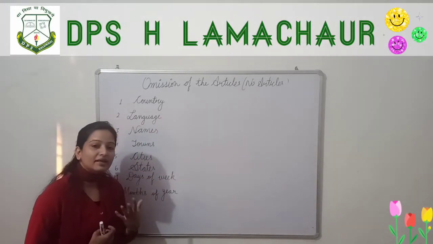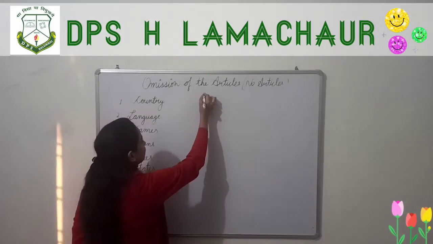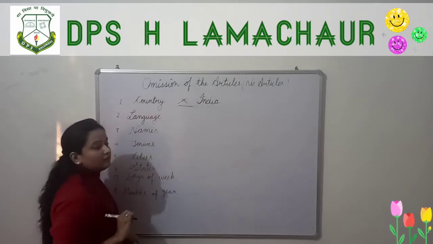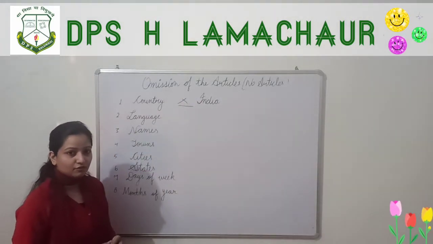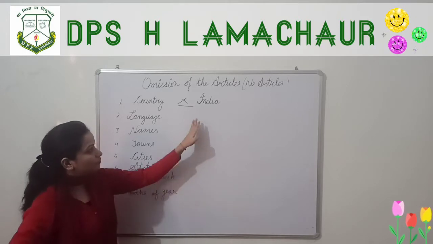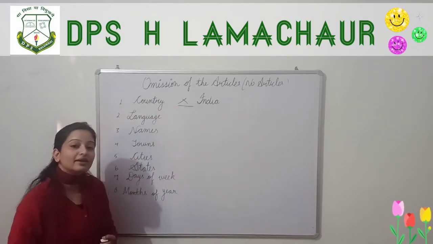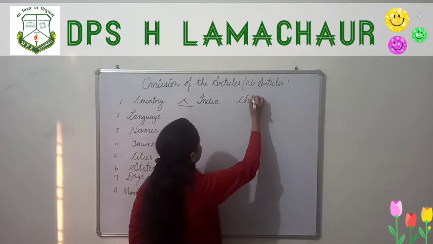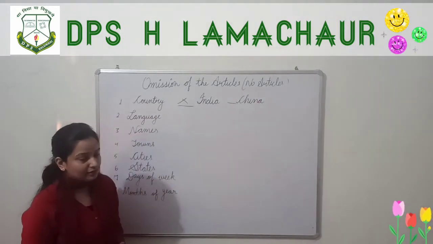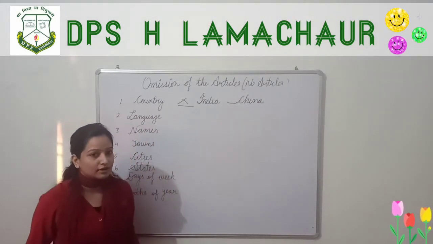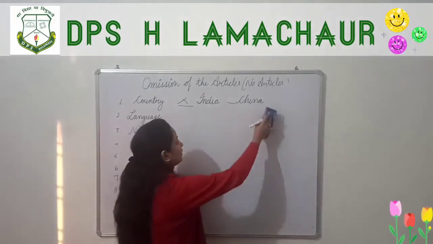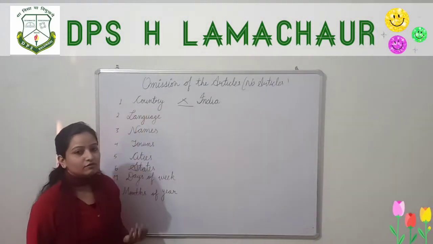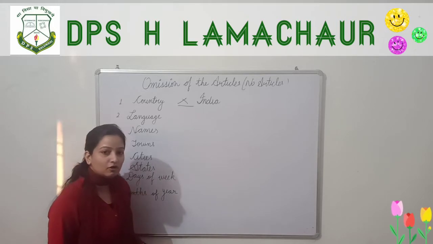When we talk about any country, like India, I-N-D-I-A, then we don't have to use any article before it. We don't use any article before the name of any country. Now tell me, China, C-H-I-N-A. Can I use an article before China? It is the name of a country. No, we cannot use any article before China, because as I have told you, we don't use any article before the name of any country.